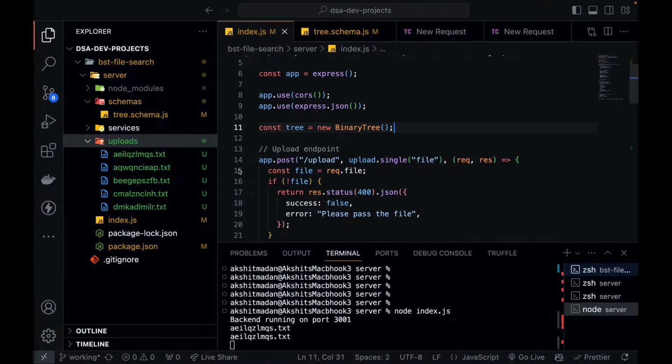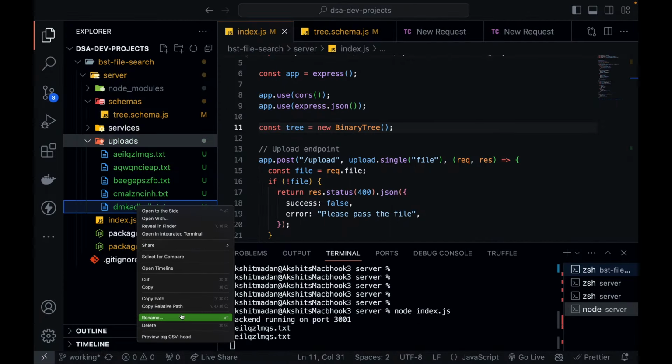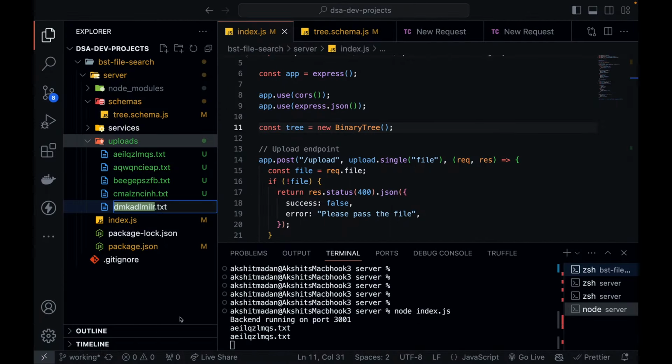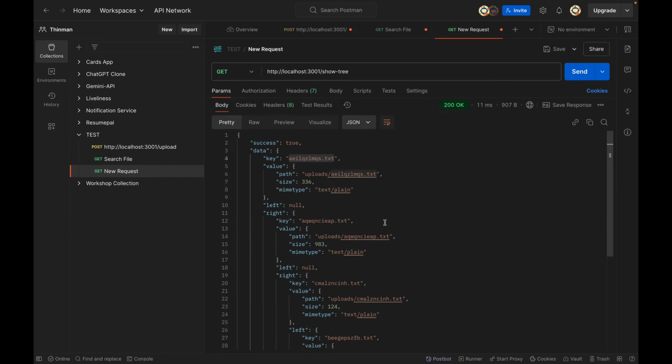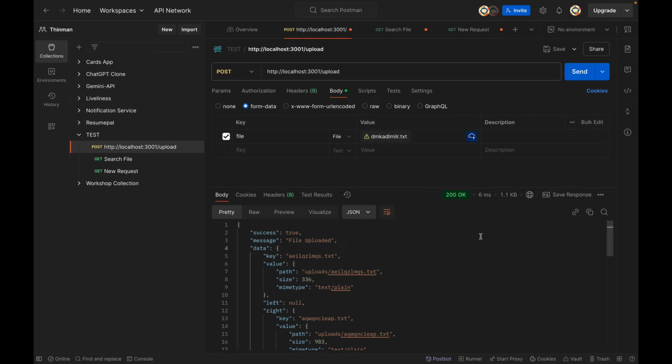If you want, you can try with another file. So if I try with this file name, copy this and go back over here, paste it and hit send. So you can see again, we are receiving the data back. Okay, so that means our APIs are working fine, search is working. We saw that visualizing the tree is also working fine, and uploading is also working fine.